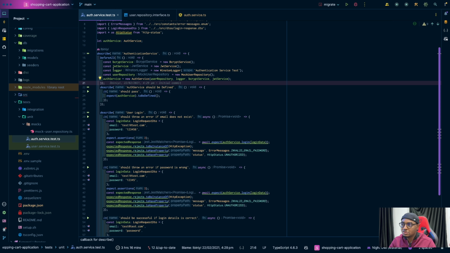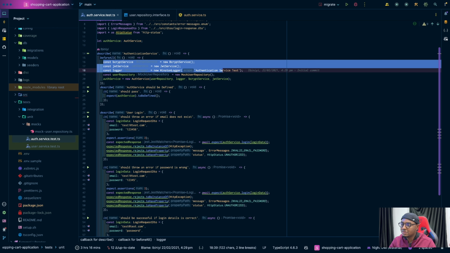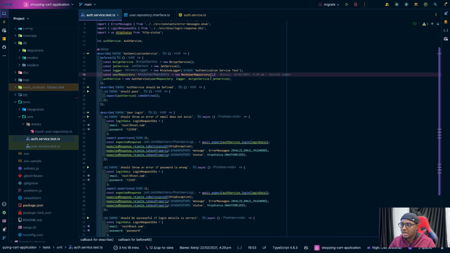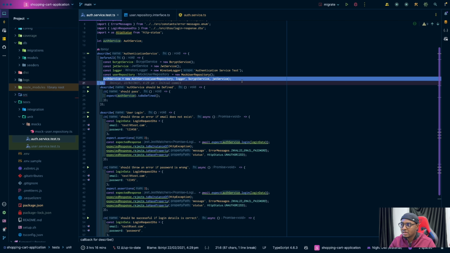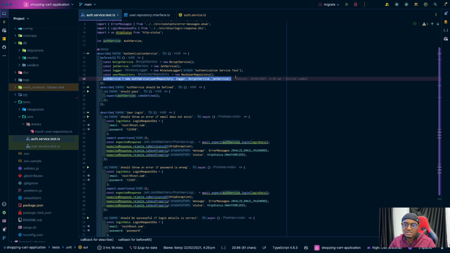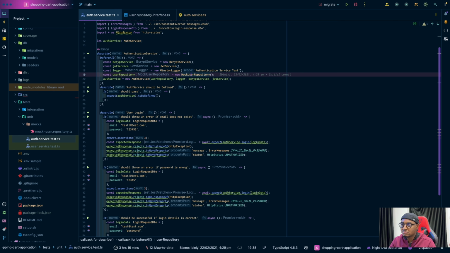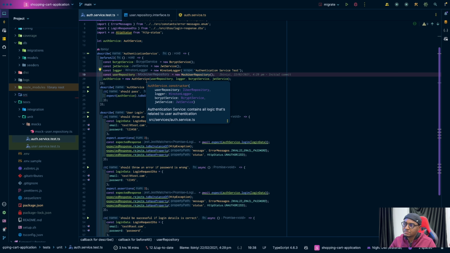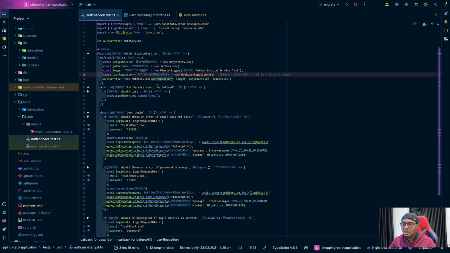All right, so basically you can see we are initializing everything we need and we are passing it in here. This is another advantage of dependency injection. We can inject a mock version of anything, as long as it implements the same interface.